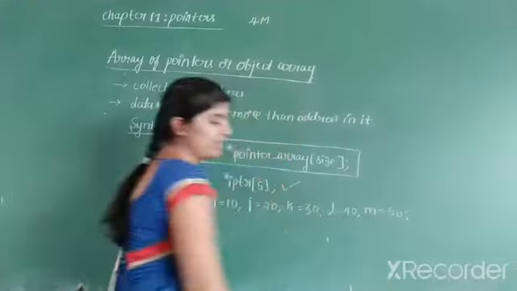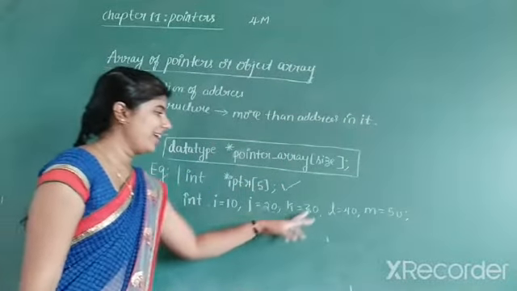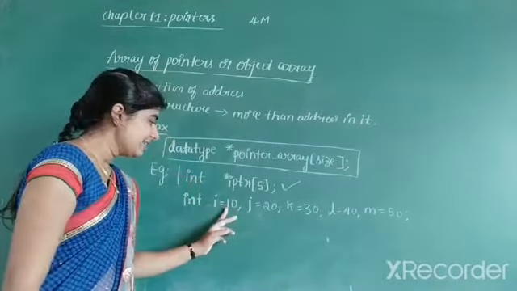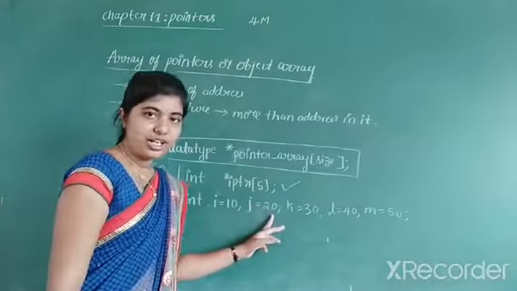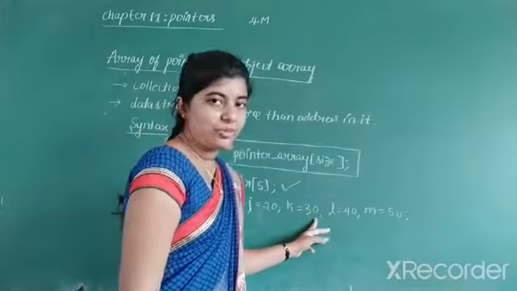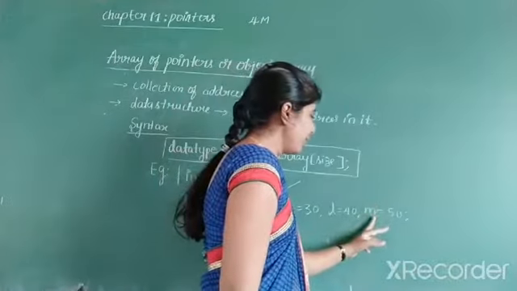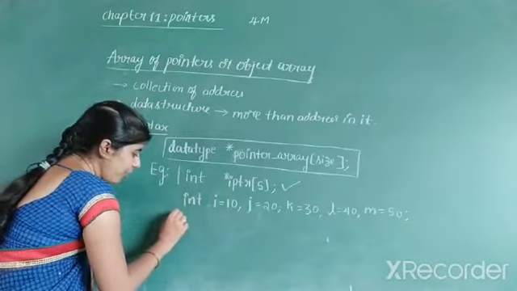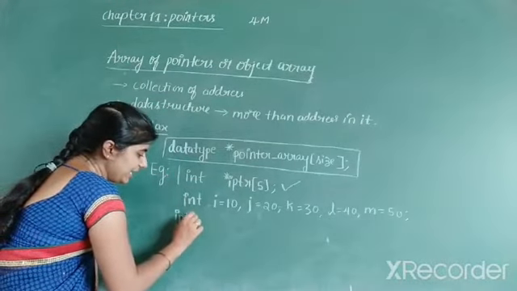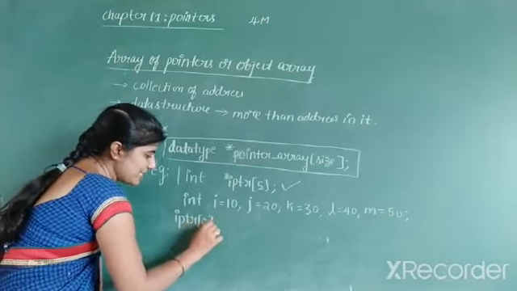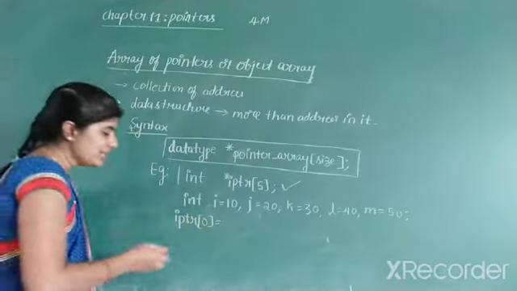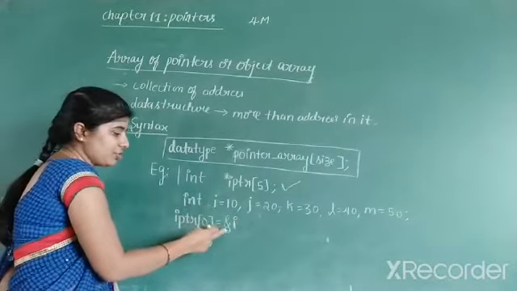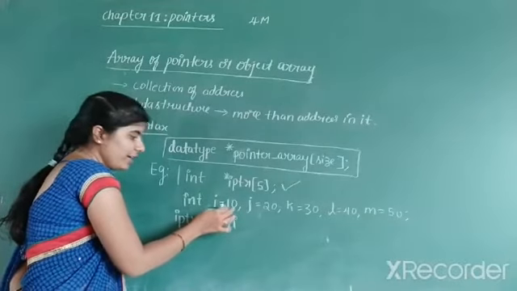So listen, I have taken 5 variables i, j, k, l and m, and all these values are initialized: i with 10, j with 20, k with 30, l with 40 and m with 50. Now, if I am using the array of pointers concept, observe IPTR of the first position, which is 0. IPTR of 0 means I can store the address of the first element. Address of i means it will store the address of the value 10.